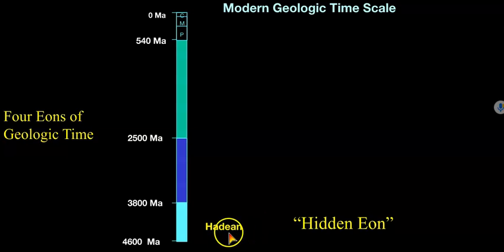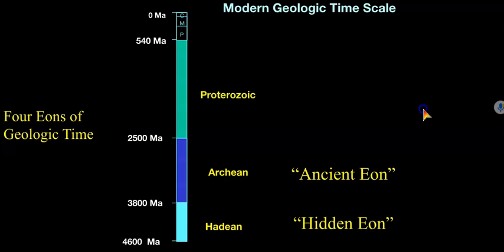And Hadean, you can think of like Hades, as in hell, as in it was very nasty on Earth. The Earth was cooling, getting bombarded by meteors and comets. So it was not a real good time. The Archean is the ancient eon. This is when Earth was cooling, and we're starting to get the development of oceans on planet Earth.